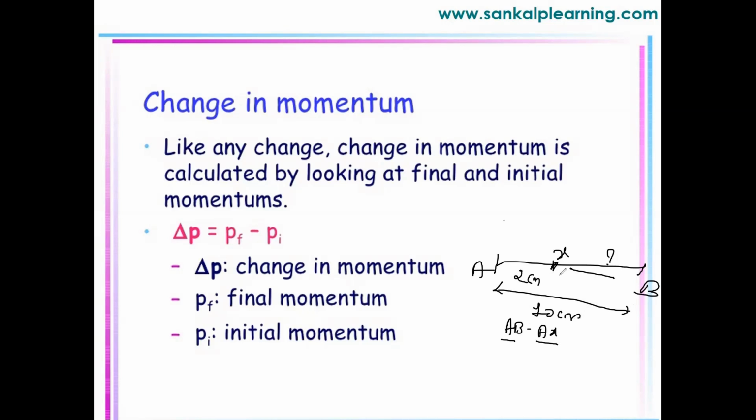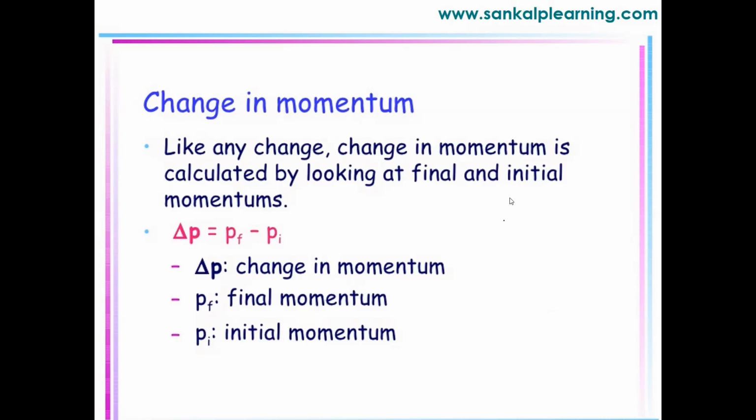Similarly, how do we define change in momentum? We define it as final momentum minus initial momentum. Change in velocity we say: final velocity minus initial velocity. Like that. Change in momentum is given by final momentum minus initial momentum. Any change is calculated as final minus initial.